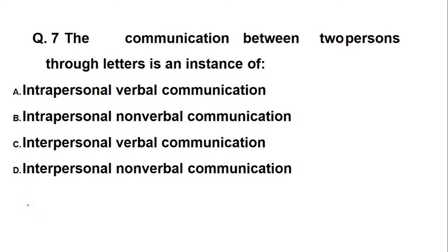Think over it and then answer. It is an easy question, but they have complicated you with the options. So it is talking about communication which is through letters. Okay, indicating what?